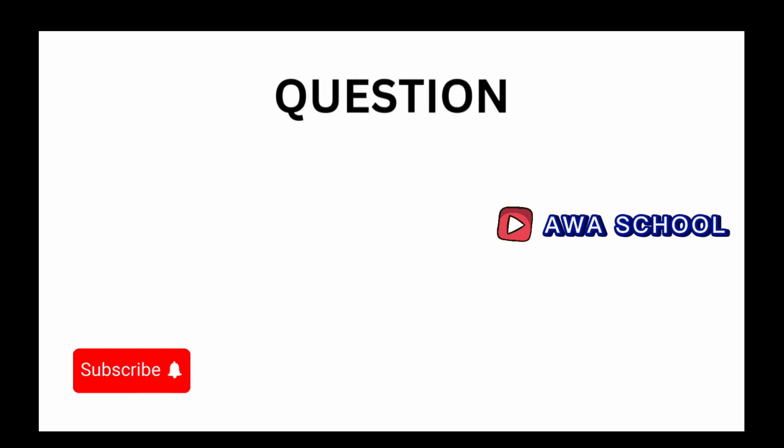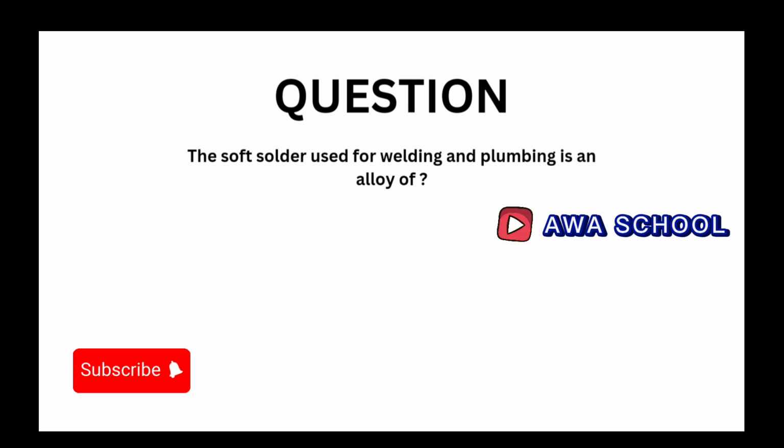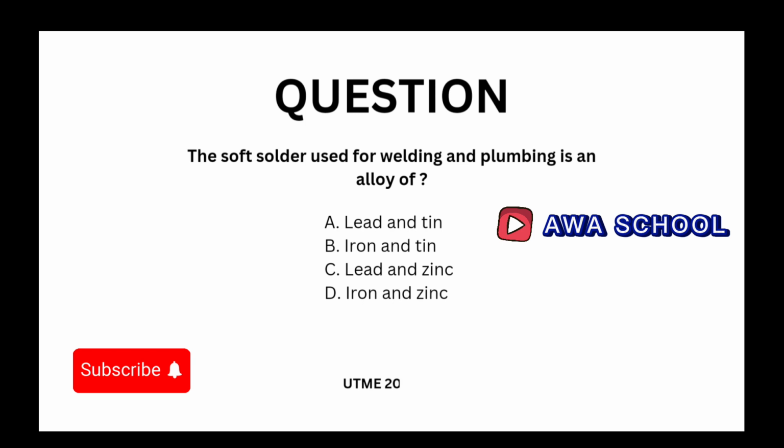Now to the next question. A soft solder used for welding and plumbing is an alloy of A, lead and tin, B, iron and tin, C, lead and zinc, D, iron and zinc. So what do you think the answer is? Take a pause and attempt it. All right. What they are asking us in this question is the component of soft solder.